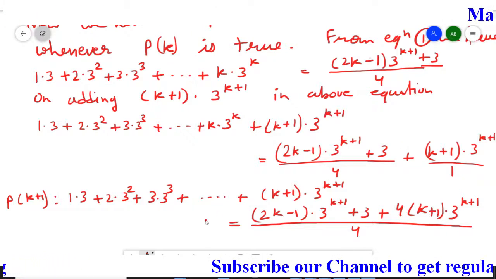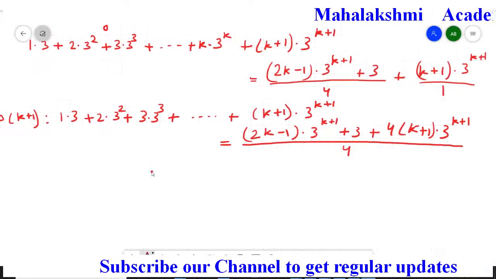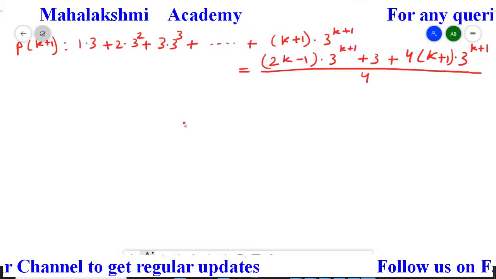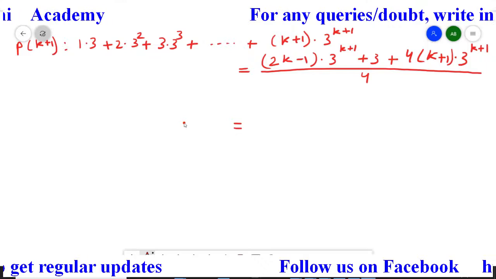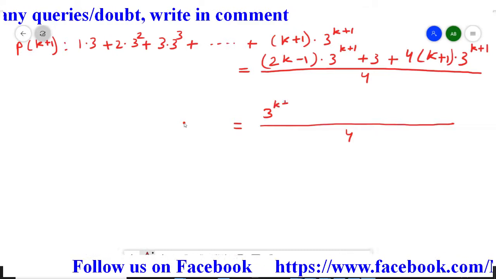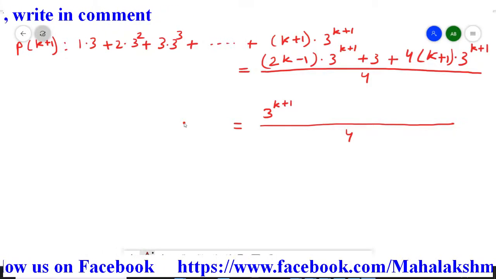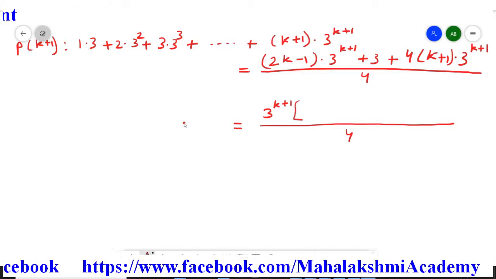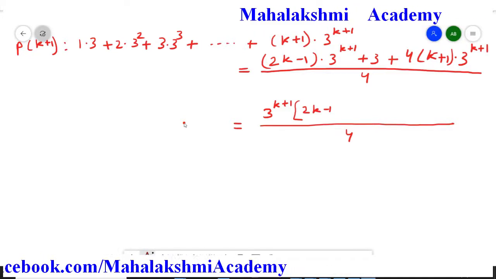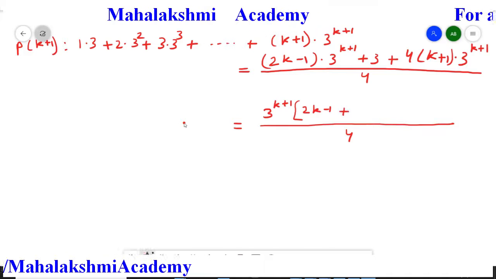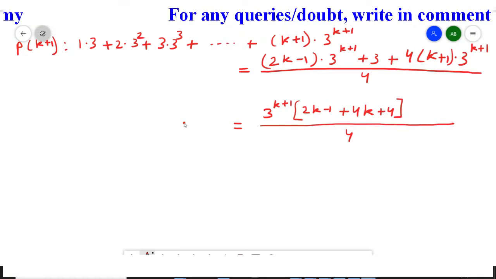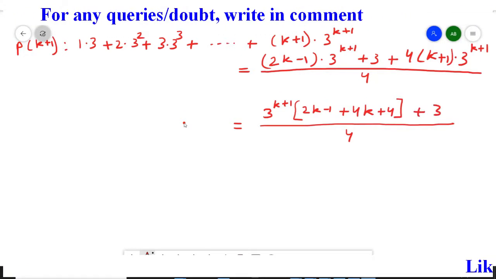So by doing this we have to achieve, when we take common, first let me write down the denominator 4. So I am going to take 3^(k+1) common from the first term and from the last term. So here what is going to remain? (2k − 1), and from here we are going to get 4(k+1). So I am going to open the bracket here to reduce the steps. So it will open, so it is going to be 4k + 4. So I hope it's clear to you, and this plus 3 without any change as it is at back.